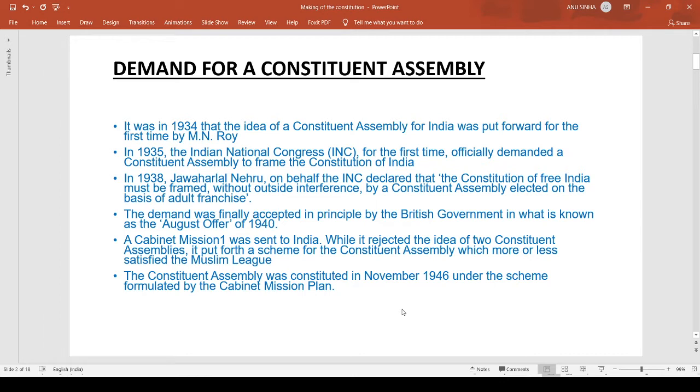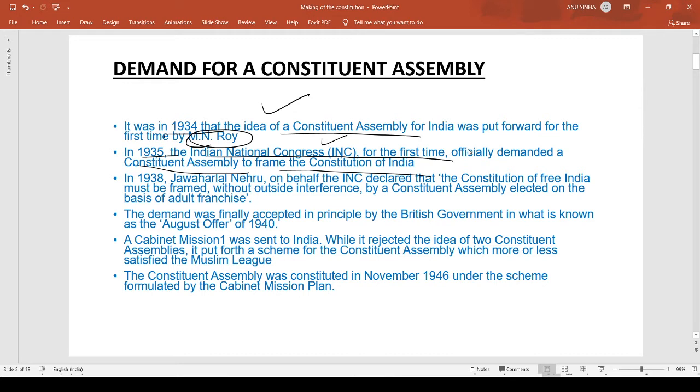So here the first topic is the demand for a Constitution Assembly. It was in 1934 that the idea of the Constitution Assembly for India was put forward for the first time by M.N. Roy. In 1935, later, the Indian National Congress for the first time officially demanded a Constitution Assembly to frame the Constitution of India.